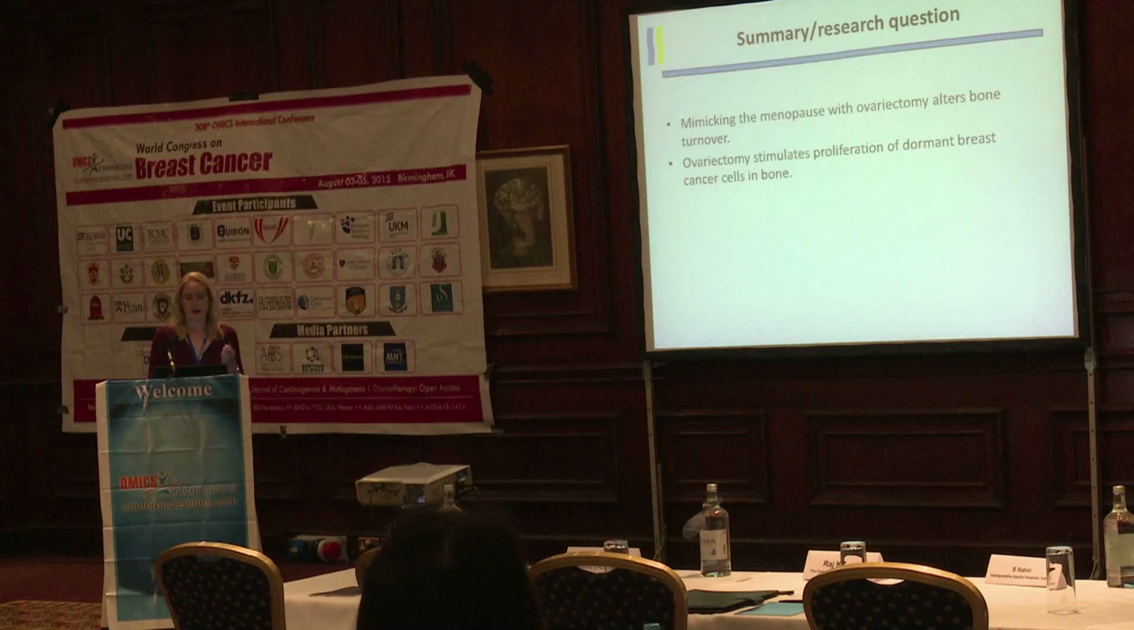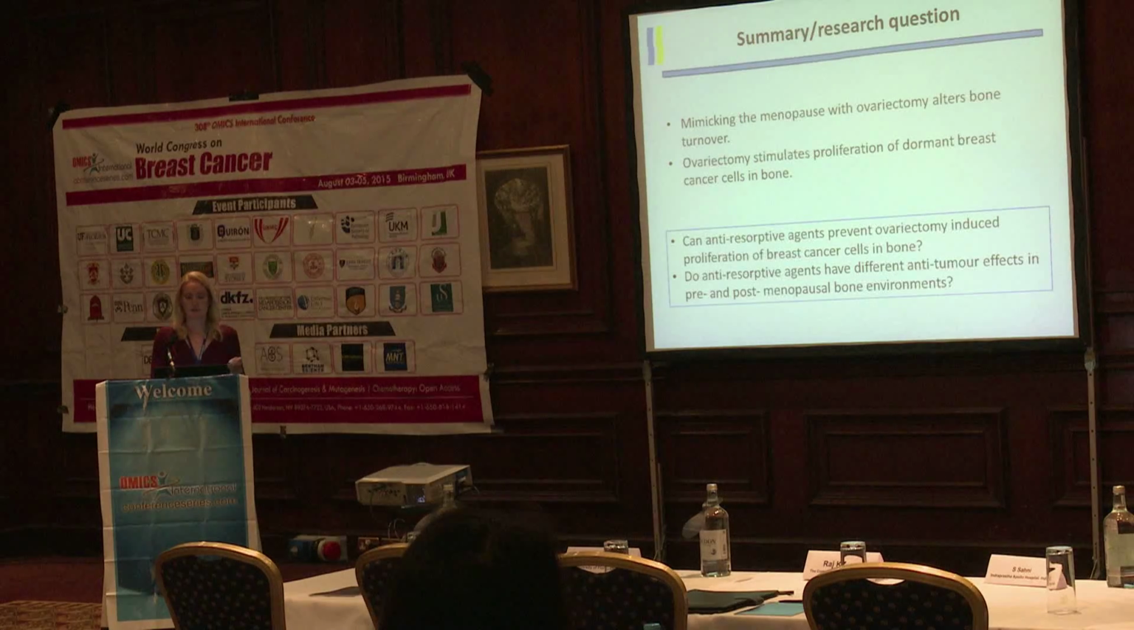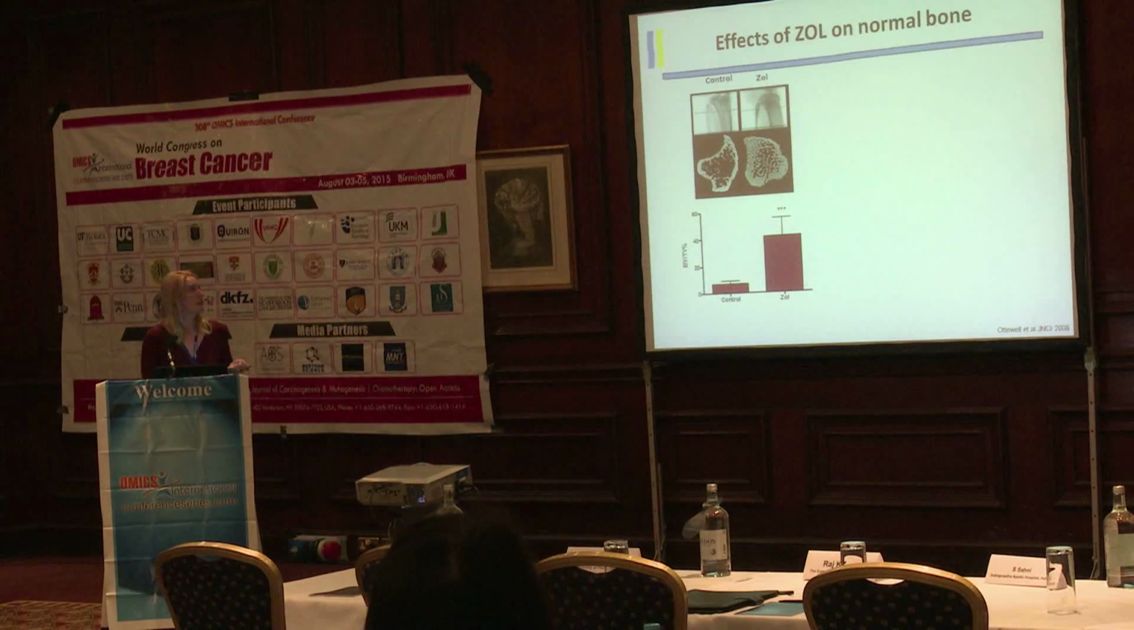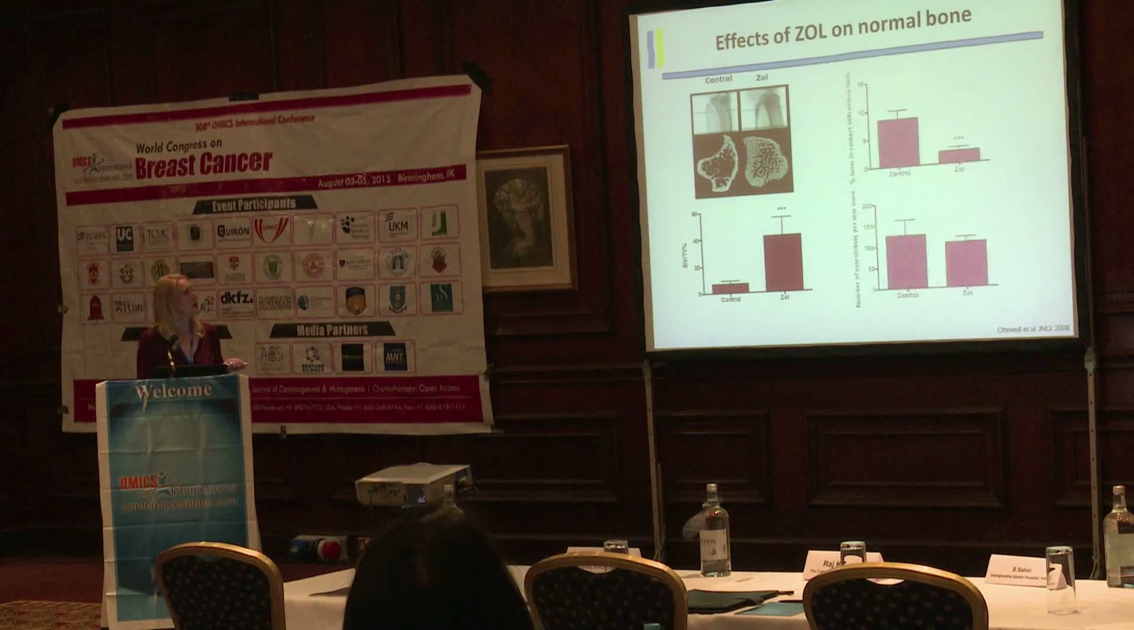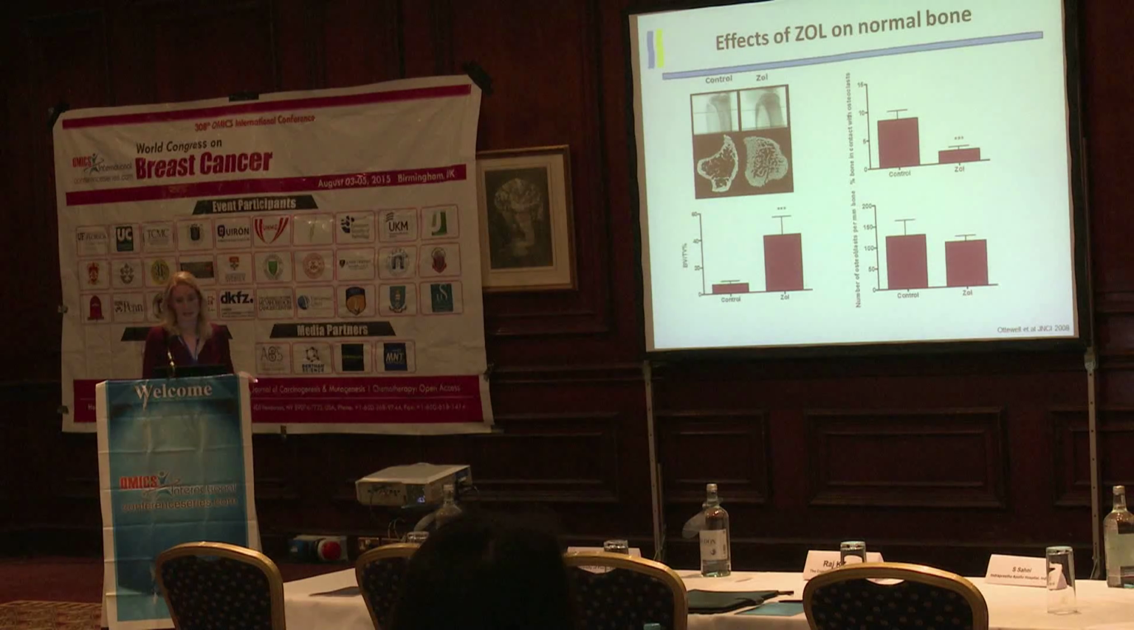So we know that our model mimics the menopause with ovariectomy altering bone turnover, and that ovariectomy stimulates proliferation of dormant tumour cells in the bone. So can anti-resorptive agents prevent this ovariectomy-induced proliferation of breast cancer cells in bone? And do anti-resorptive agents have different anti-tumour effects in the pre- and post-menopausal bone environment? So the first thing we looked at was zoledronic acid, because this is what we've modelled everything on to start with. So in normal bone, zoledronic acid causes a significant increase in bone volume, and this is due to decrease in osteoclastic bone resorption. It doesn't affect the bone formation.